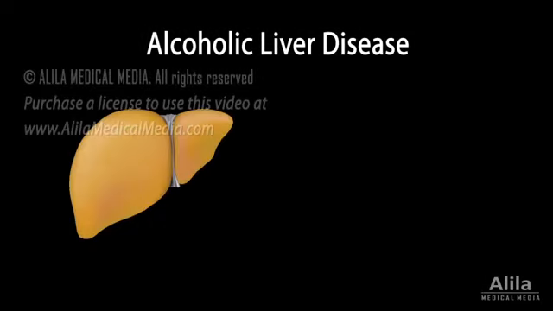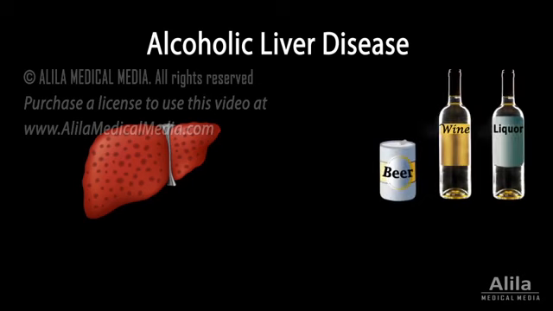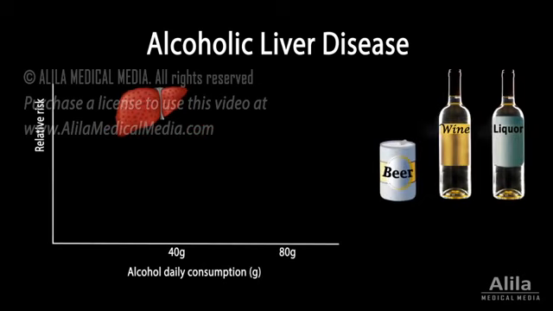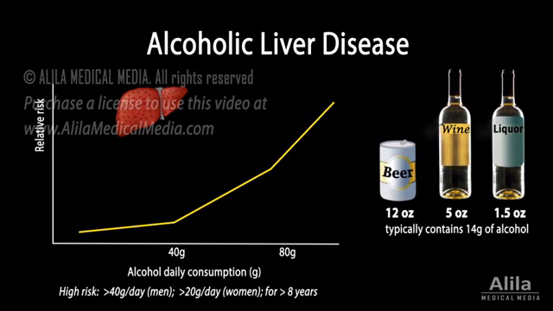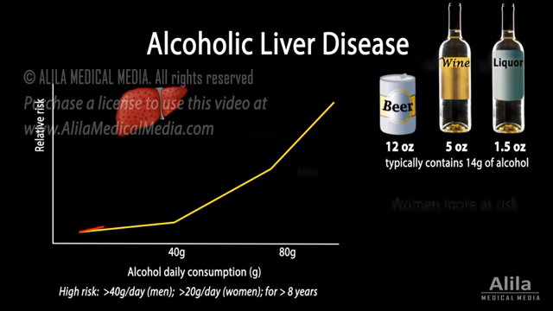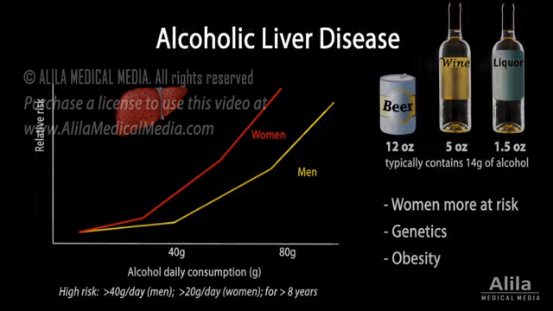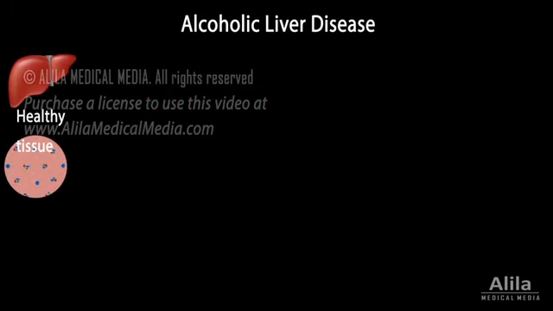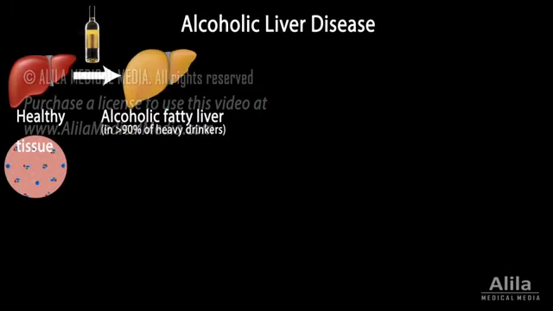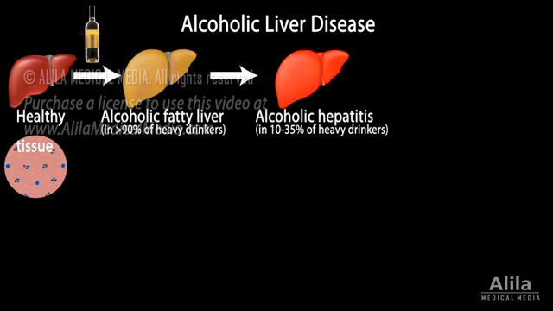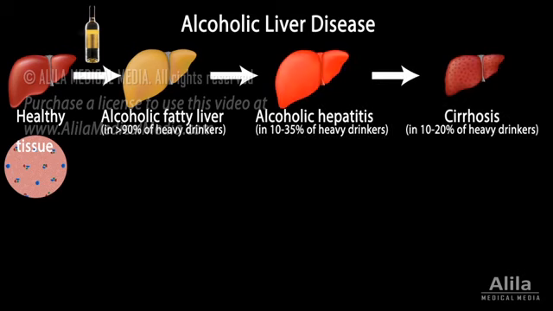Alcoholic liver disease is liver damage caused by alcohol abuse. The risk of developing liver disease correlates with the amount and duration of alcohol use. Daily drinking poses a higher risk than binge drinking. Other risk factors include gender, genetics, and obesity. Alcoholic liver disease includes 3 disorders that develop in sequence: alcoholic fatty liver, alcoholic hepatitis, and cirrhosis.